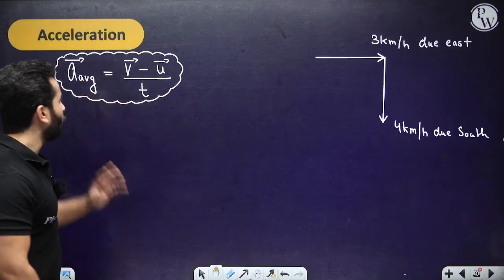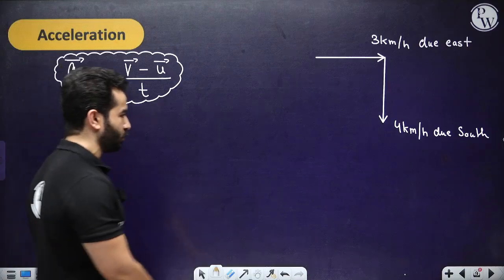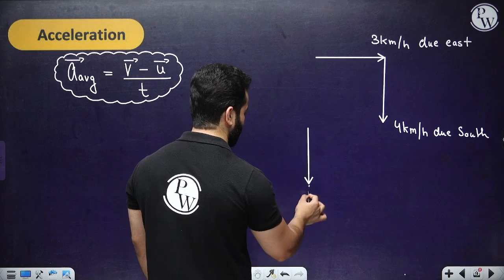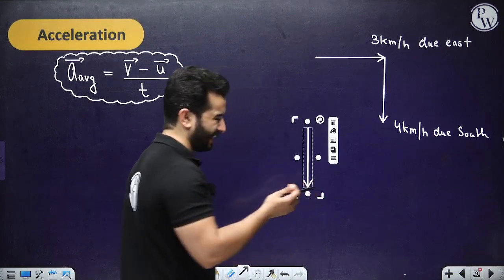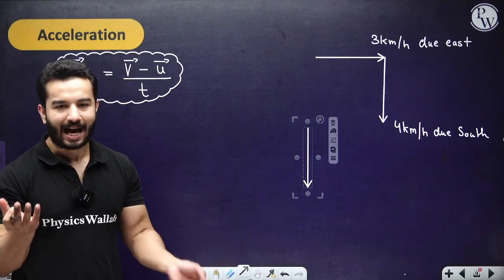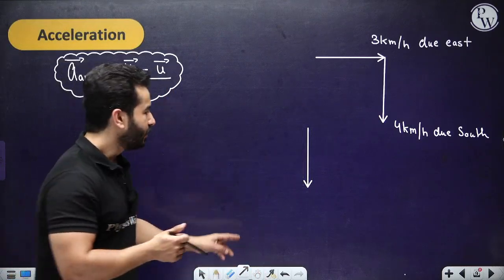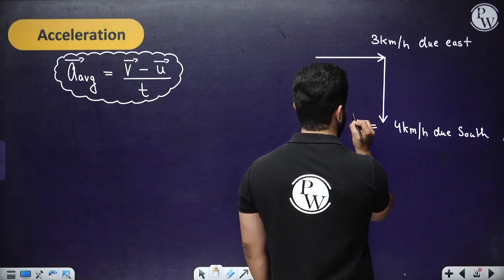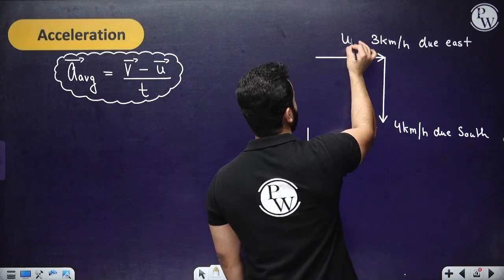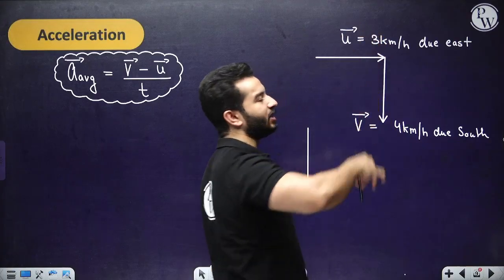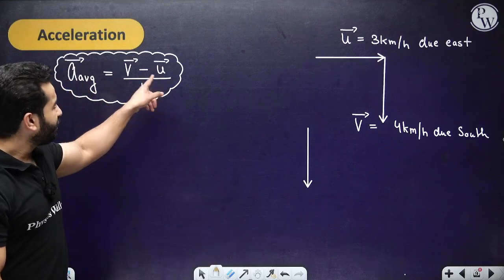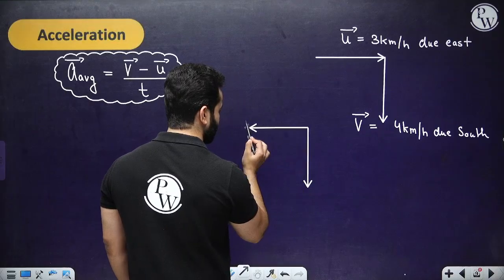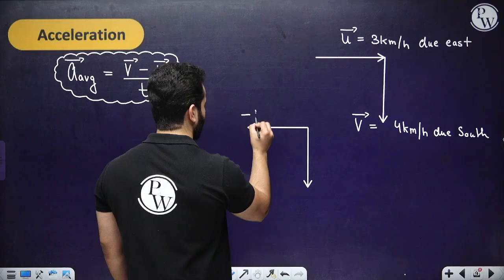We have to look at the formula. They are saying final velocity minus initial velocity. This is the final velocity, my friends, 4 km/h due south. I can draw vectors anywhere I want in space as long as I have parallelly shifted the vector, right? This is v, the final velocity vector. This is the initial velocity vector, but I'm not interested in u. I'm interested in negative times of u. So what does negative times of u mean? It basically means something like this. So this is what minus u would mean.